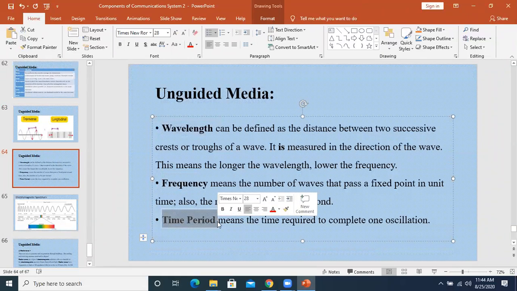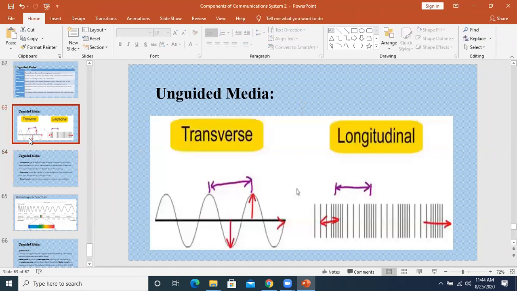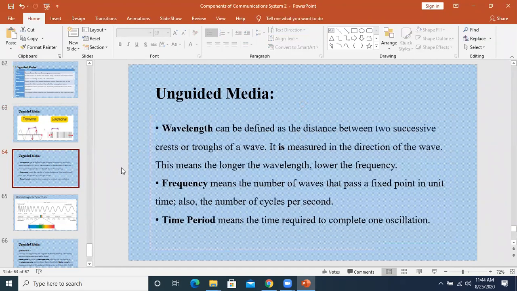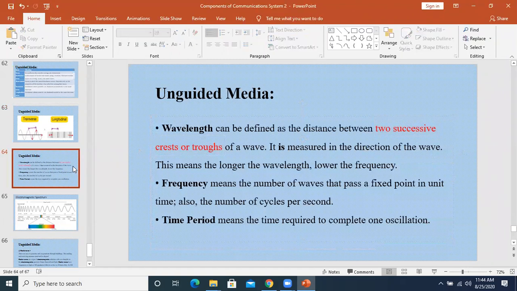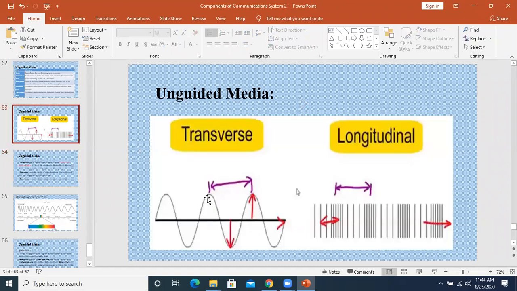So I am going to explain with this diagram that I have shown you what basically the wavelength is. Wavelength is the distance between two successive crests or troughs, the gap between them. Let's suppose this is a trough and this is a trough, this is a crest and this is a crest.